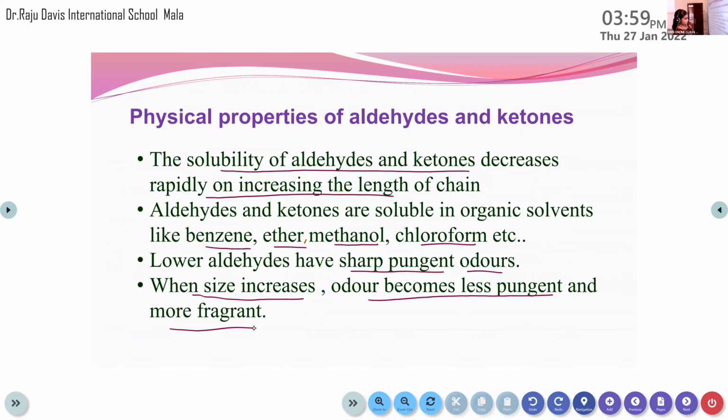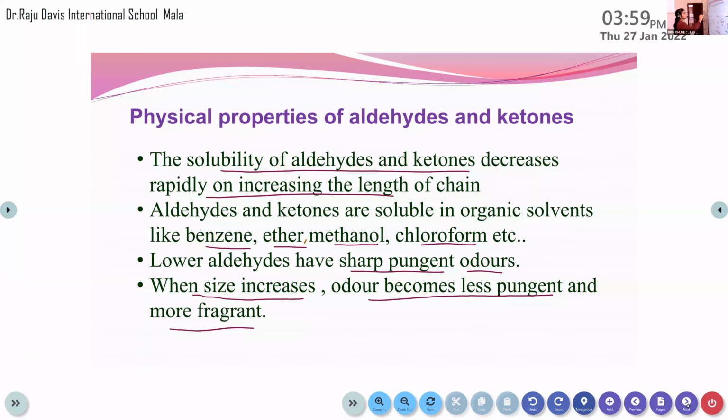Last point means this one, when size increases. Okay, you can write. Finished. Okay.